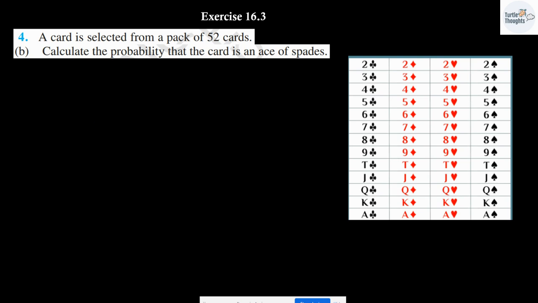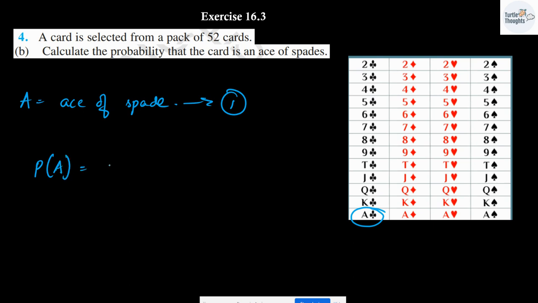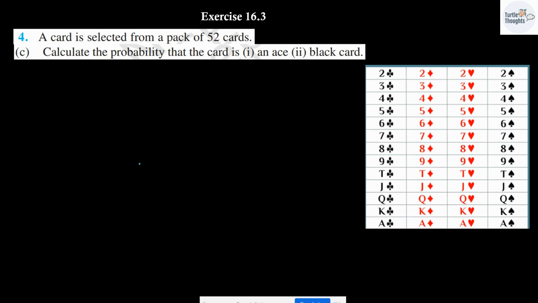Next, B. Calculate the probability that the card is an ace of spade. So how many aces of spade are there? There is only one ace of spade, right? So let A be the event of getting a card which is an ace of spade. Only one ace of spade is there. Probability of A is going to be 1 over 52. This is going to be your answer.